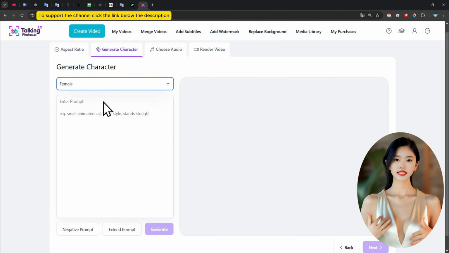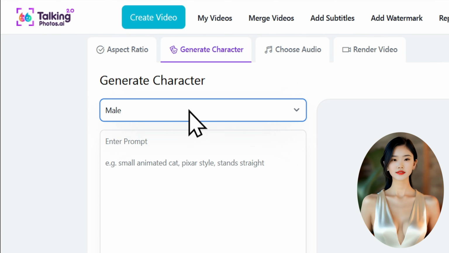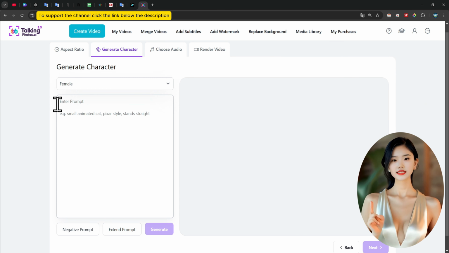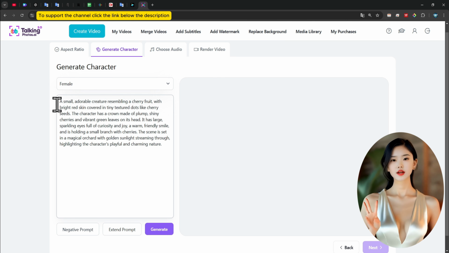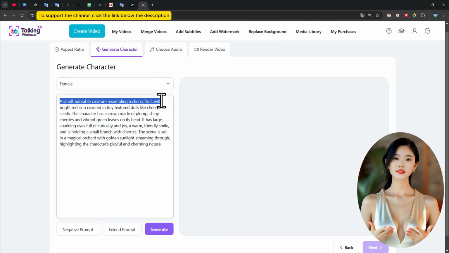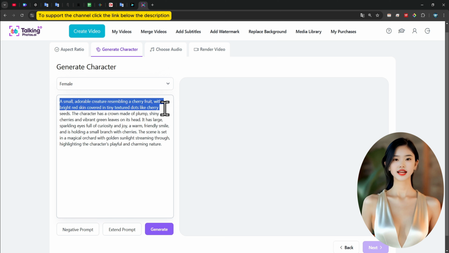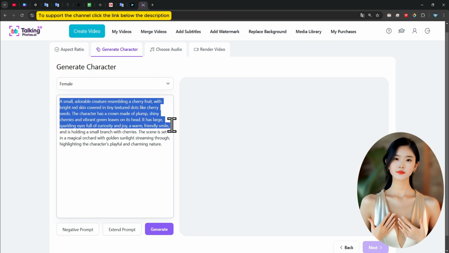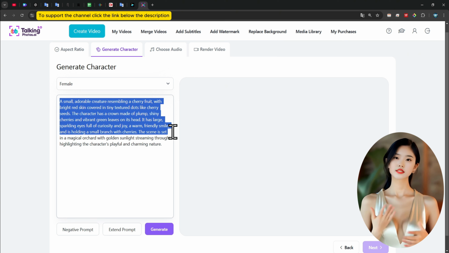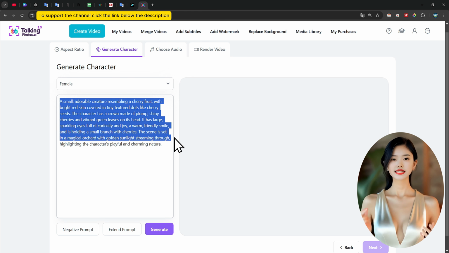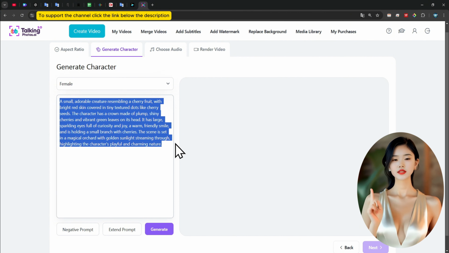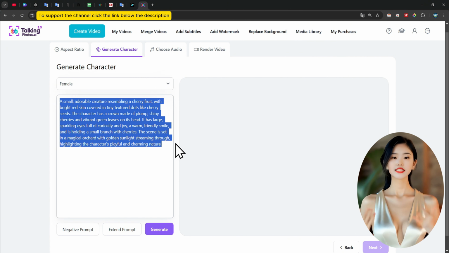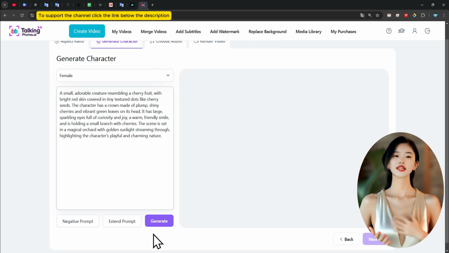3. In the Generate Character tab, select the character's gender, male or female. Enter a detailed description of your character, such as a small, adorable creature resembling a cherry fruit with bright red skin covered in tiny textured dots like cherry seeds. The character has a crown made of plump, shiny cherries and vibrant green leaves on its head. It has large, sparkling eyes full of curiosity and joy, a warm, friendly smile, and is holding a small branch with cherries. The scene is set in a magical orchard with golden sunlight streaming through, highlighting the character's playful and charming nature. Click Generate to create your character.